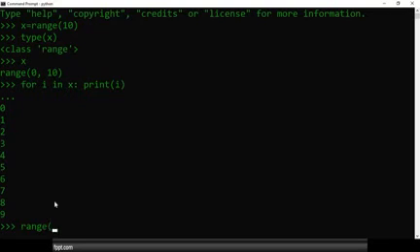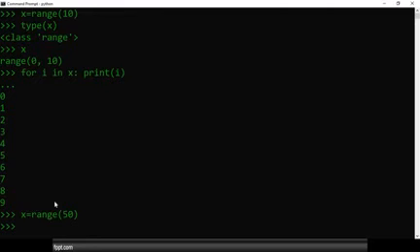So what will be the value of range of 50? If we store this value into a variable x, what will be the output? The starting number is 0, and what about the last number? The last number minus 1. So the starting number is 0 and the last number is 49. Yeah, great.